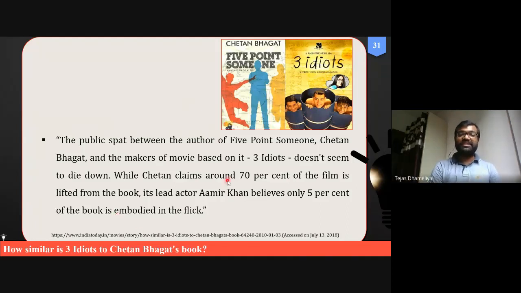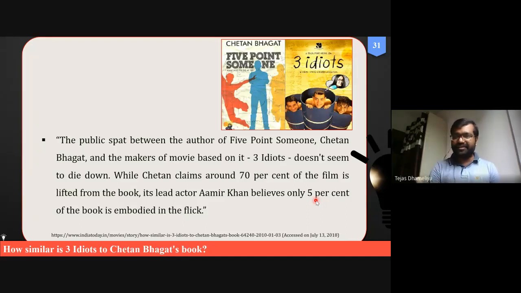So Chetan Bhagat has claimed it is 70% of the film which has been copied from my book, while Amir Khan has said no, it is only 5%, not 70%. So this thing we also have to keep in mind.